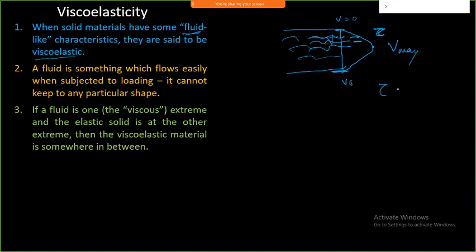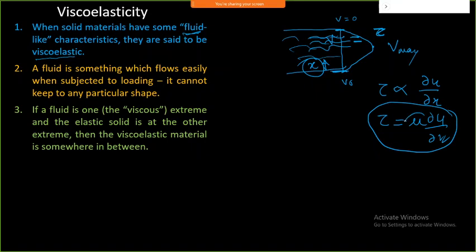That shear stress is directly proportional to the change in velocity, or we can say the velocity gradient. This is my x-axis. We already studied this: tau is equal to mu into du by dx, and mu is nothing but the viscosity property. This shows viscosity because it is directly related to fluid and fluid velocities. So this is fluid-like behavior.